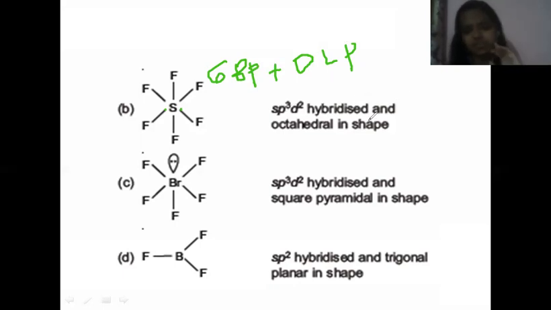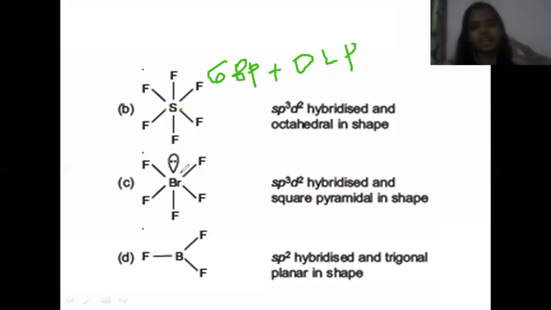And if it is sp3d2, then it has octahedral shape. This is how you find hybridization. You have studied all these things in detail in the chapter chemical bonding, I think.